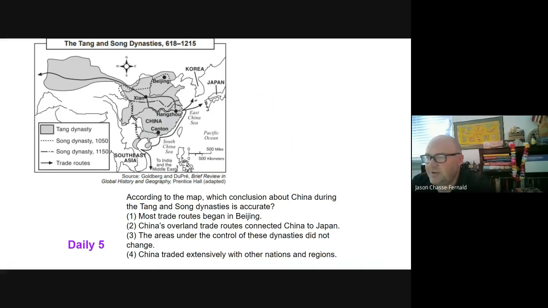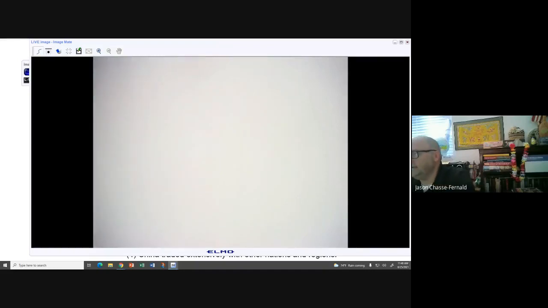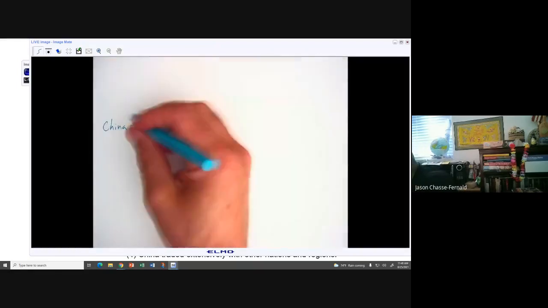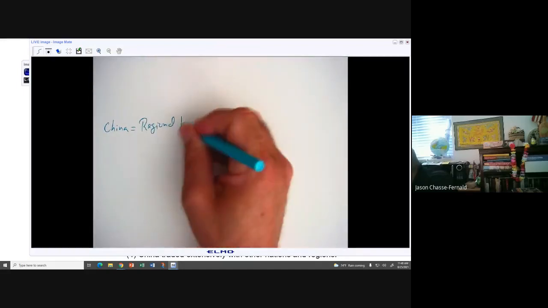So you're seeing here, and in class when we hit this, what you are seeing here is a good example of what we're talking about in class today. So, which is China, right? China equals, you can put that so you see it, China equals a regional hegemon.